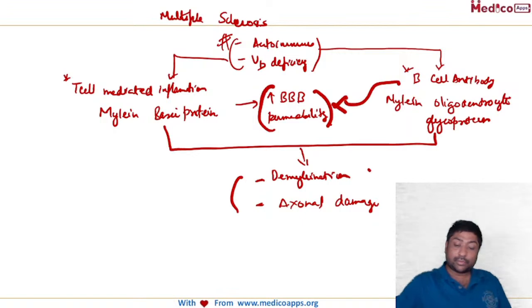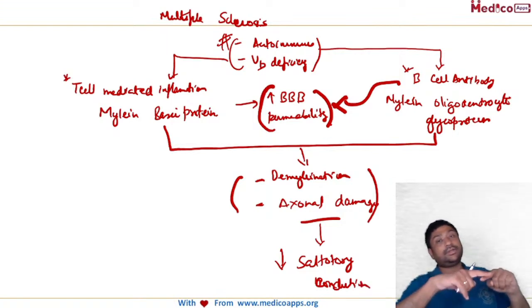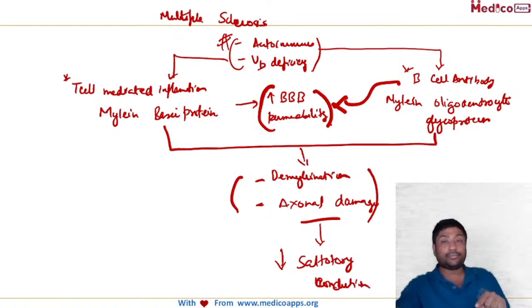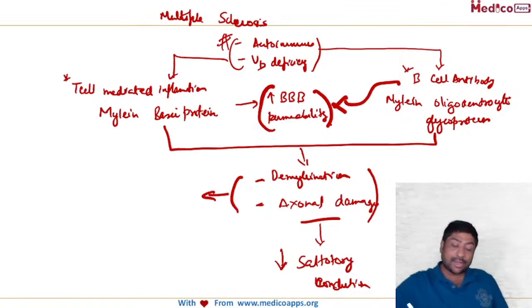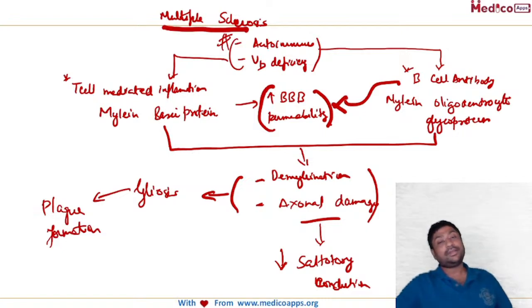Both of these are going to reduce conduction. We know that in nerve conduction, the conduction is generally from node to node, which is why nerve conduction is very, very fast. So there will be a decrease in nerve conduction because of the demyelination and axonal damage. Also, this demyelination and axonal damage will lead to gliosis, and this gliosis will lead to plaque formation.